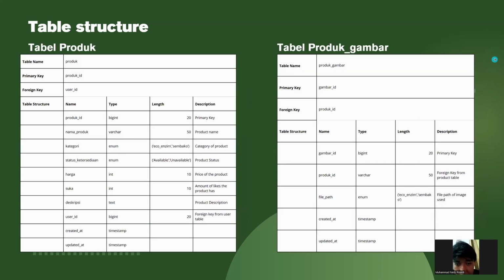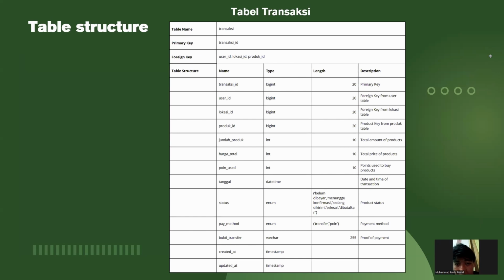And the next is product. Primary key is product ID, and foreign key is user ID. And next is product gambar, where the gambar ID is the primary key and product ID is the foreign key, and the last is transaksi. Primary key transaksi ID, and foreign keys are user ID, lokasi ID, and product ID.